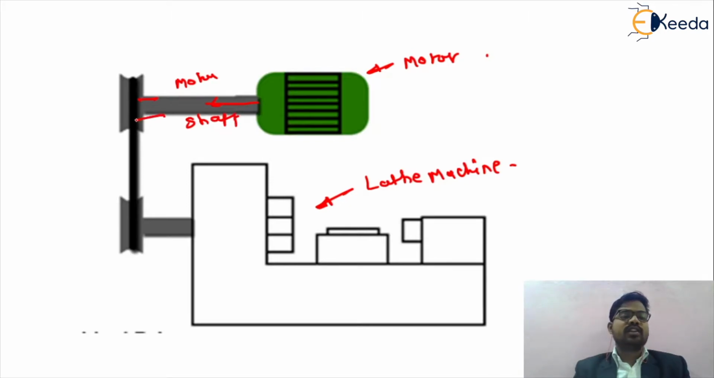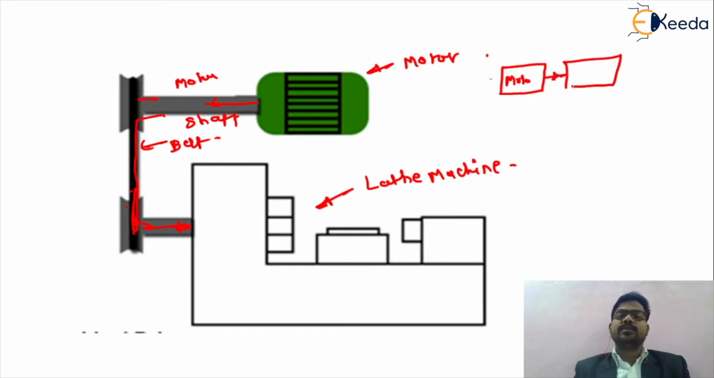And now this motor is connected to some mechanism. That mechanism should be a belt. Due to that mechanism, the motor is connected to that particular machine. So as we have the basic concept in electrical drive, suppose this will be the block of your motor, and this will be the block of your load.